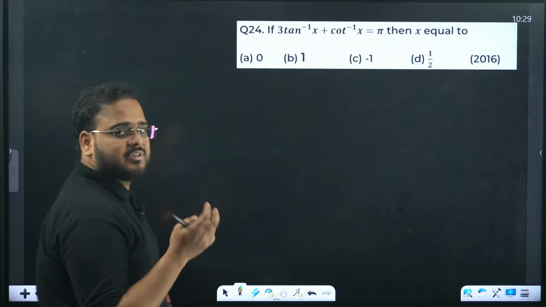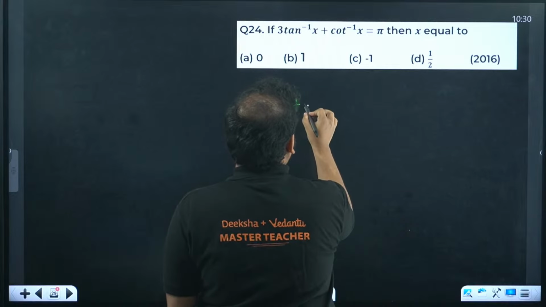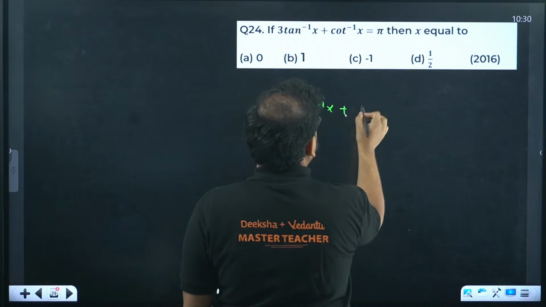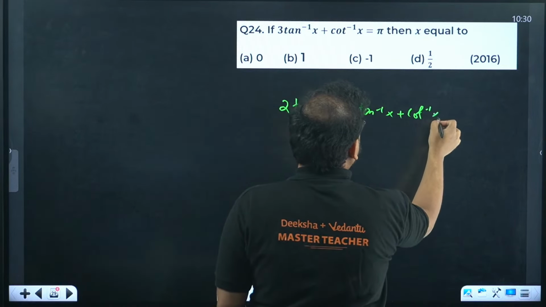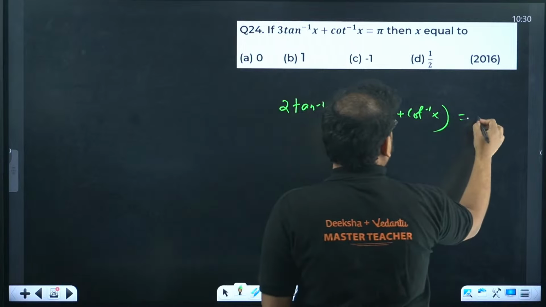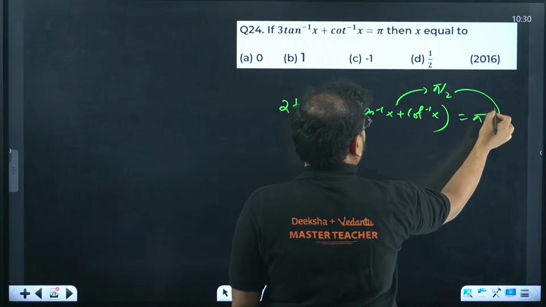Question 24. We just did this question right now. Remember, as I mentioned, make this as 2 tan inverse of x plus tan inverse of x plus cot inverse of x. This is given as pi. This will become pi by 2. Move on this side.